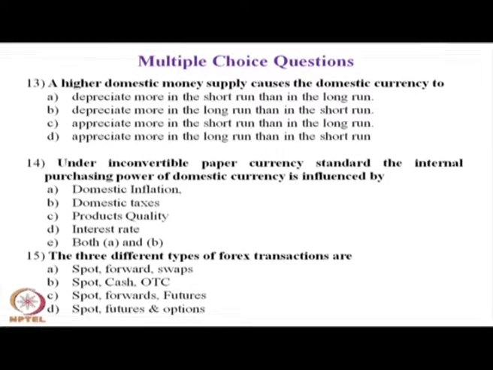B. Depreciate more in the long run than in the short run. C. Depreciate more in the short run than in the long run. D. Depreciate more in the long run than in the short run. Mark the answer, keep it with you.